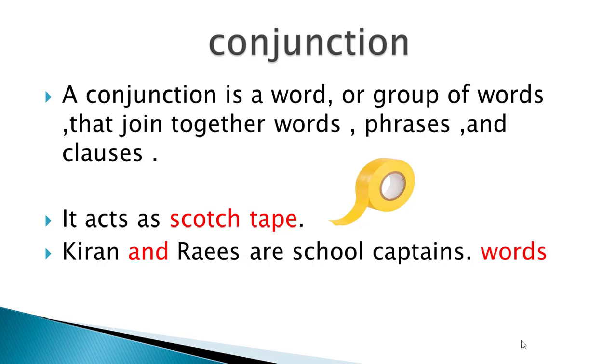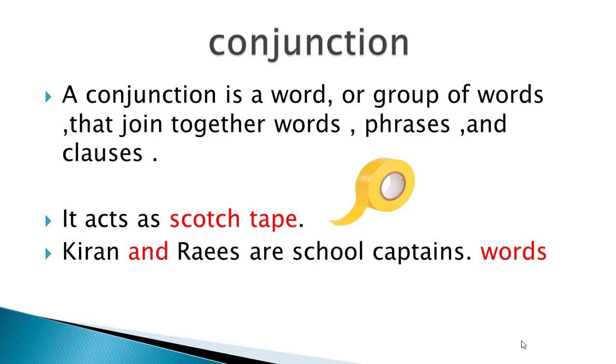Dear students, conjunctions are just like scotch tape, as you are observing on your screen. A conjunction is a word or group of words that joins together words, phrases, and clauses.